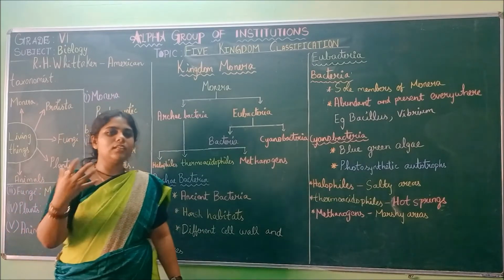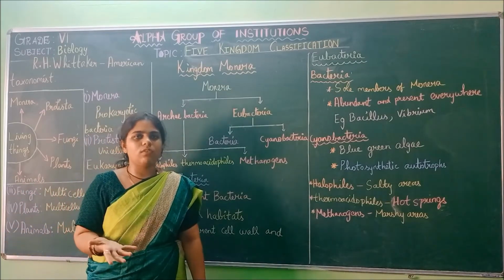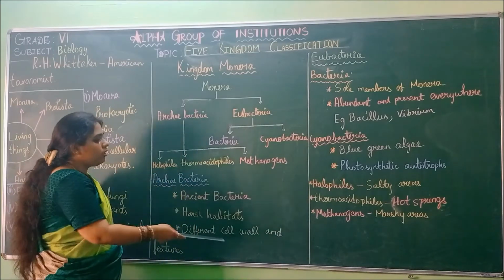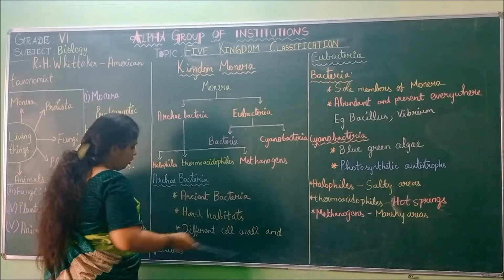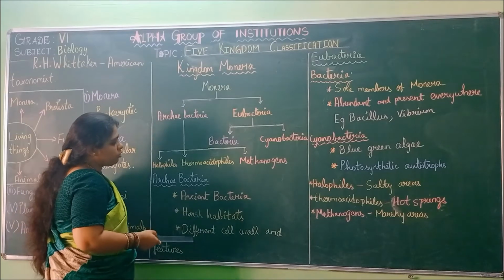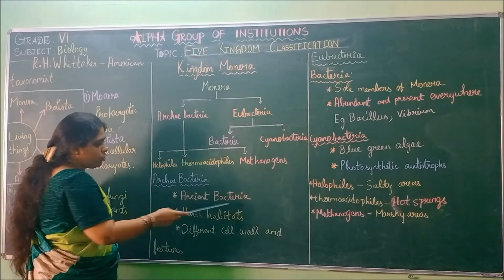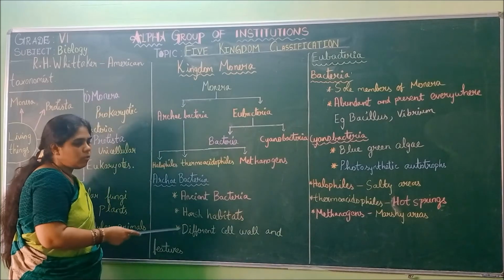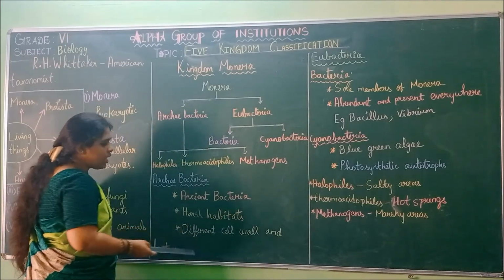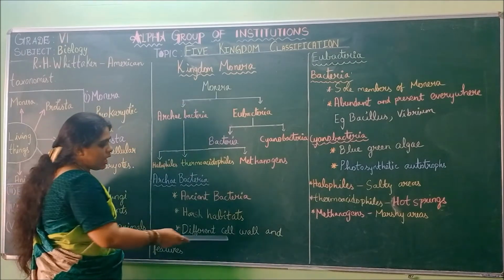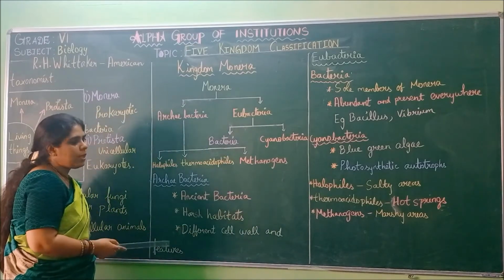For that, they need a special character to survive. That's why they have a special cell wall and features. So these are the three points on Archaebacteria: they are ancient bacteria, they survive in harsh habitats, and different cell wall and features are present.